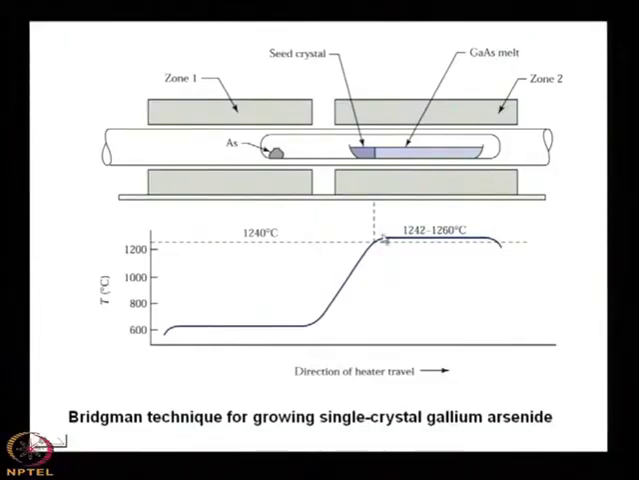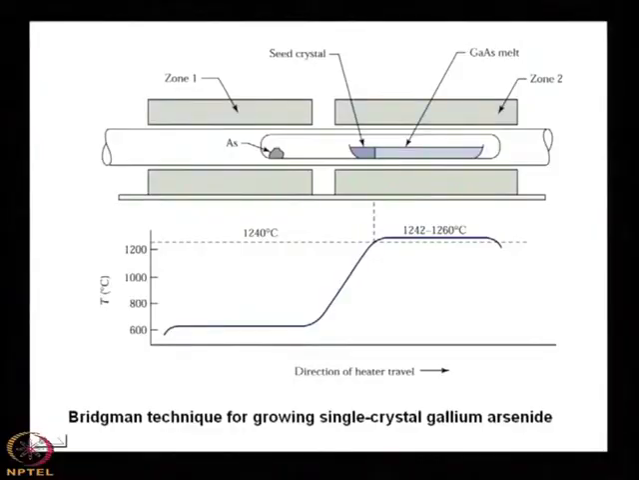So, you will find that after the whole melt solidifies, there will be a single crystal of gallium arsenide. What will be the shape of this gallium arsenide single crystal? D type. It will be D shaped, because the boat is D shaped, and the melt will be converted to the crystal.